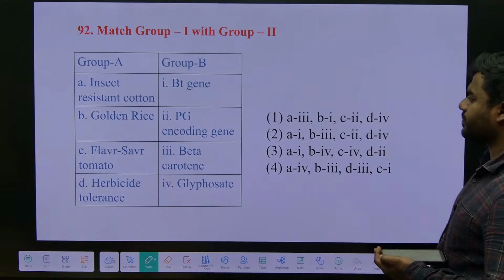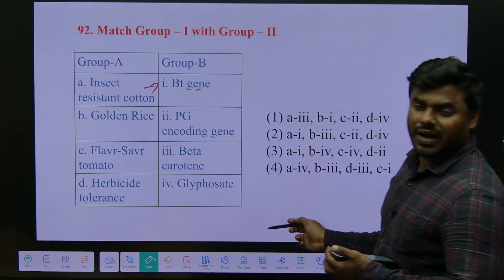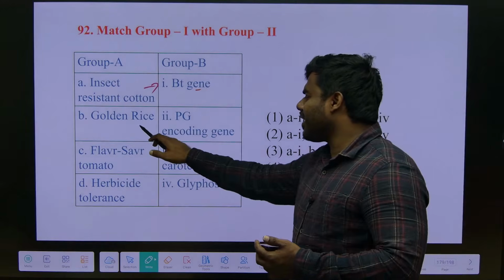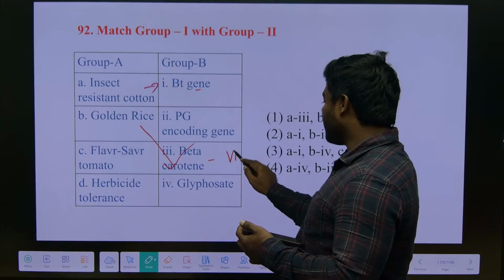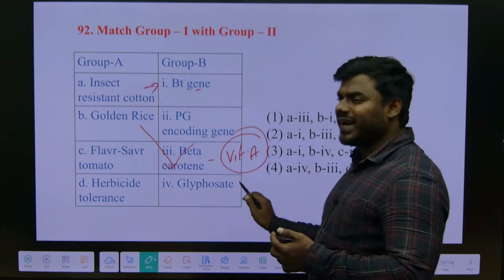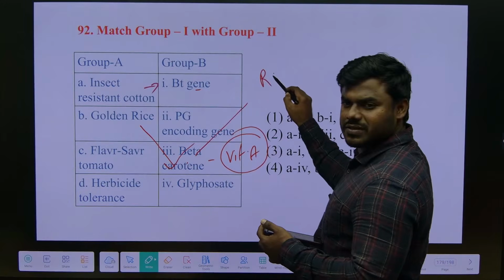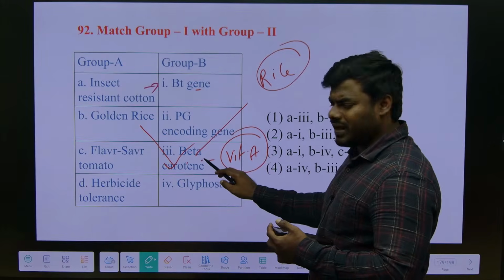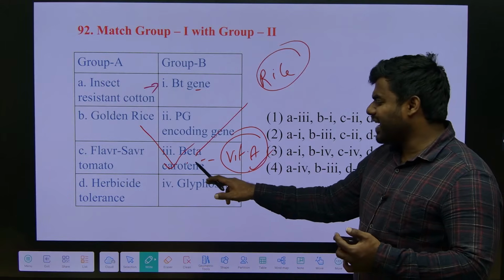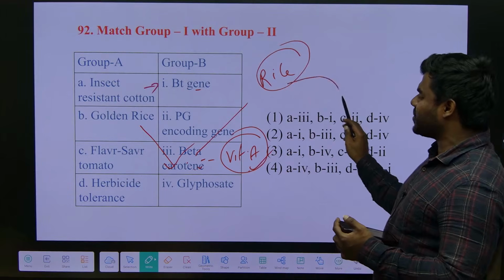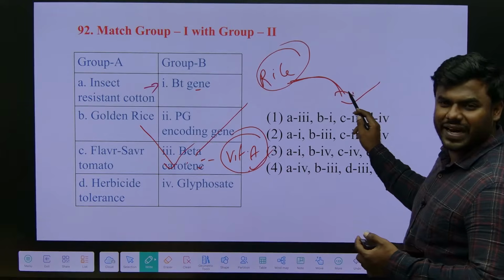What is the answer? Insect resistant is what? Bt gene. Bt cotton, Bt brinjal, right? Golden rice contains a precursor named beta carotene. It is the precursor for which vitamin? Vitamin A, the deficiency of which leads to xerophthalmia. That's why they introduce the beta carotene gene into the rice. Then rice starts producing beta carotene, so automatically there is production of vitamin A. Correct? So upon introduction of beta carotene, the rice color shifted to light gold. That's why we called it golden rice. We call basmati rice, India Gate rice, all these.